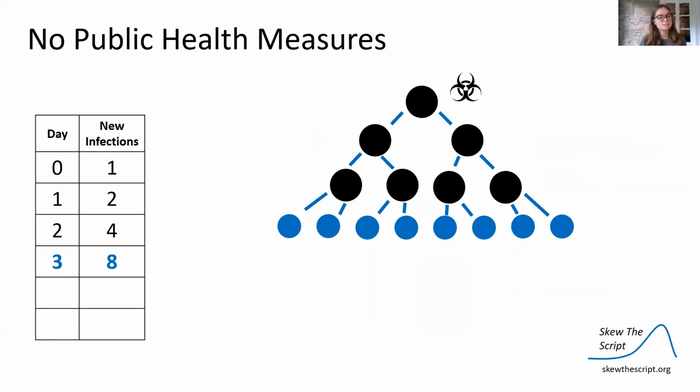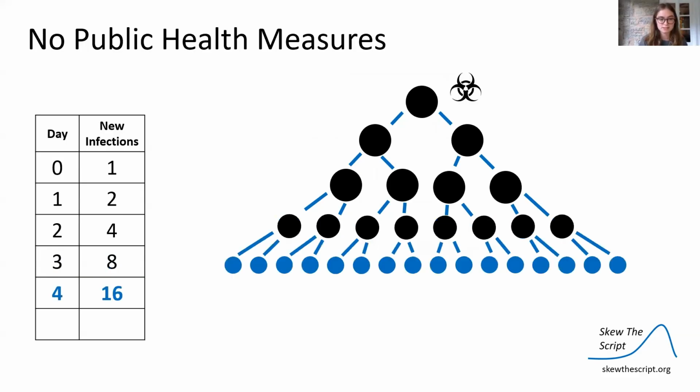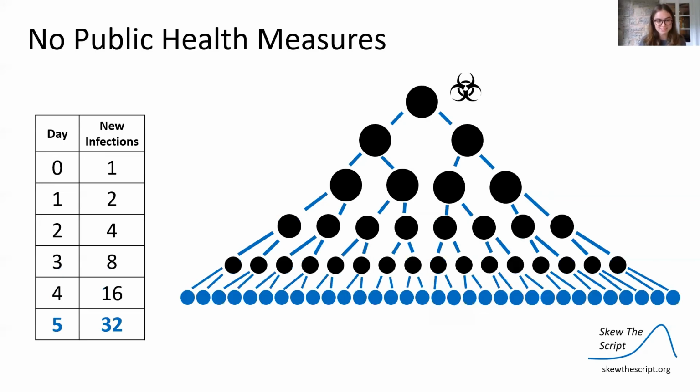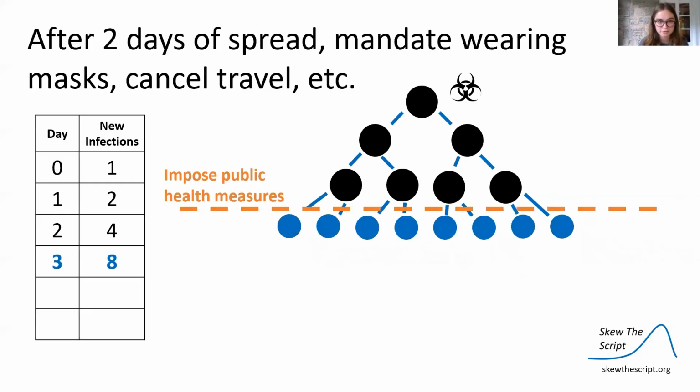Let's turn to the spread of disease in general. This is what happens when we have no public health measures. We each spread it to 2 new people. So on day 4, we have 16 cases. Those 16 people spread it to 2 new people each. We have 32 new cases on day 5.